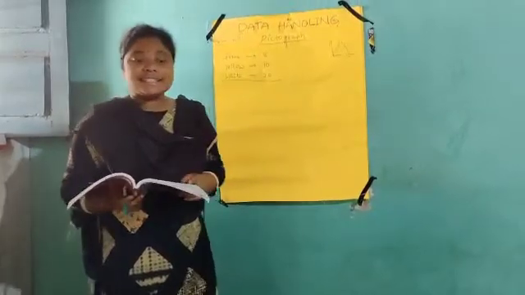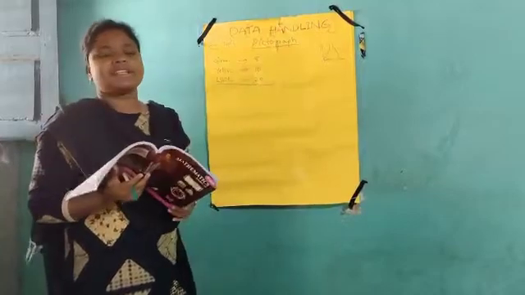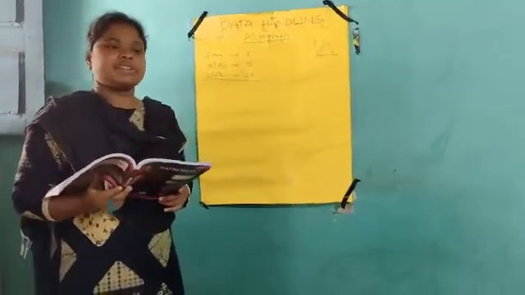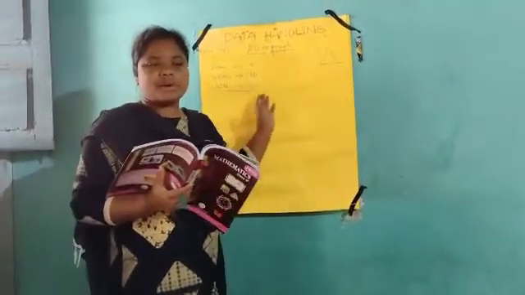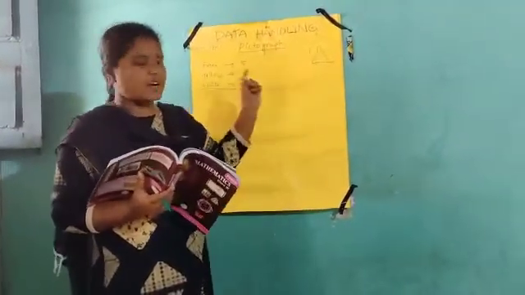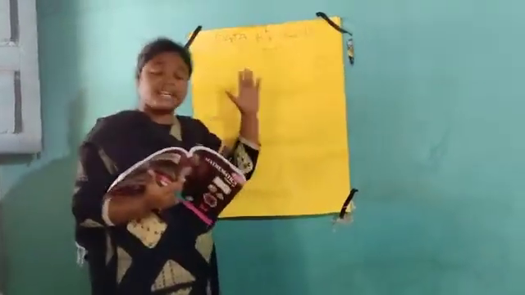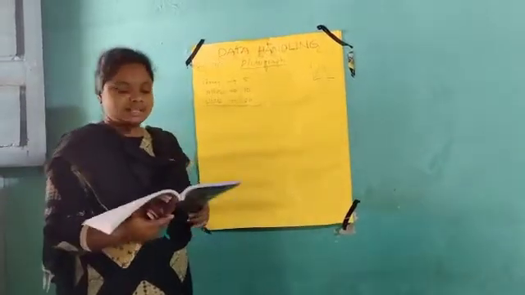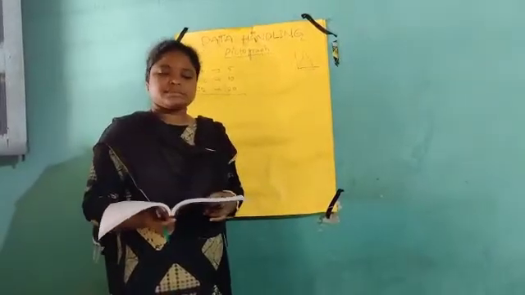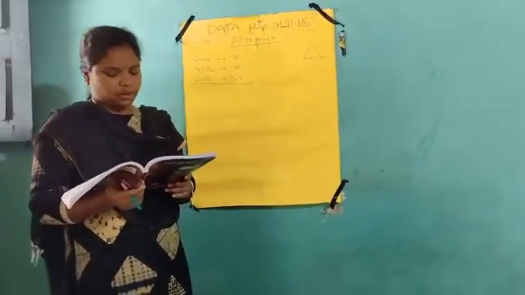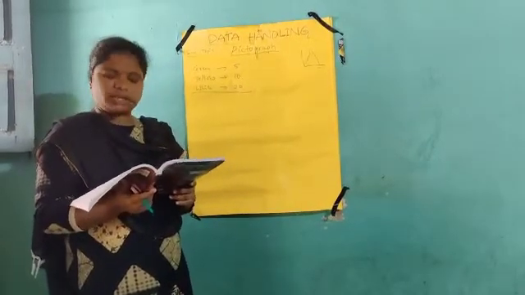Just observe this example. We see this kind of example in our primary section, in mathematics, with balls and kites: how many balls are given, how many kites are given, counting like this. We learn this in nursery and LKG, and here also we learn it. So, Telugu has 4 books, English 3, Hindi 4, maths 6, science 5, social 4.